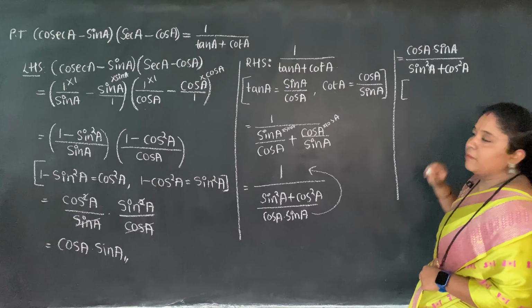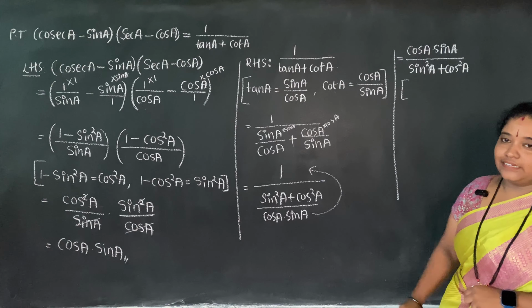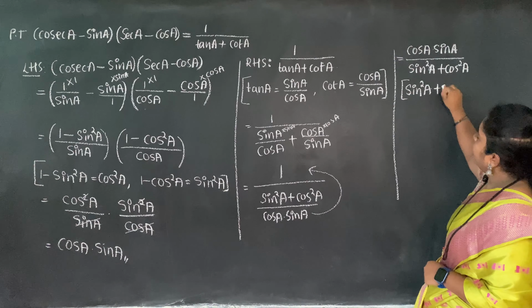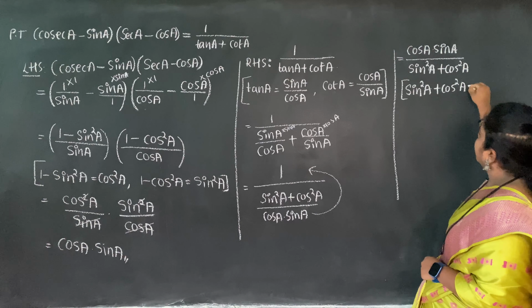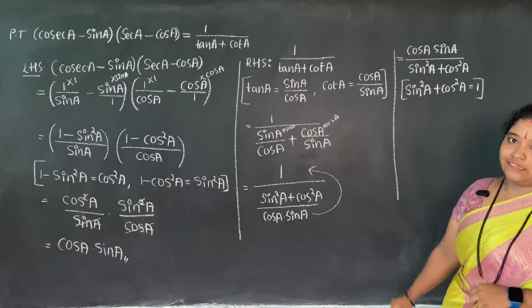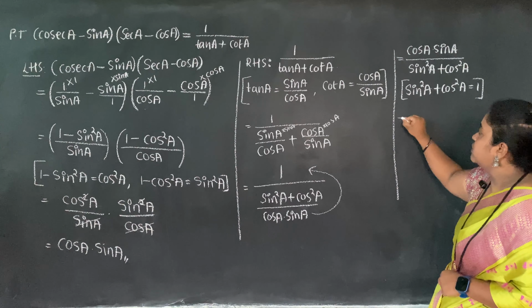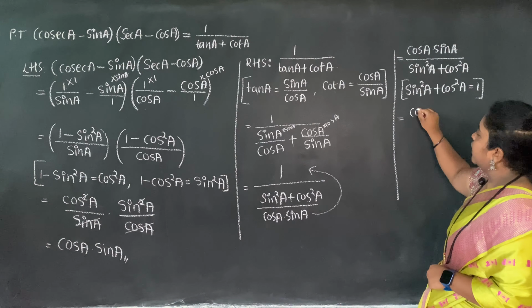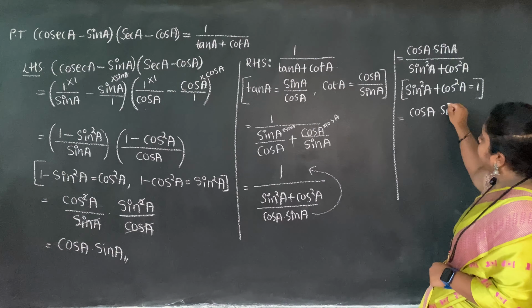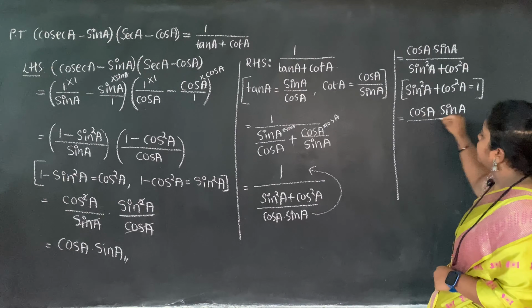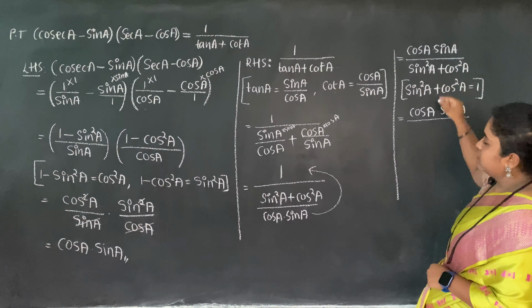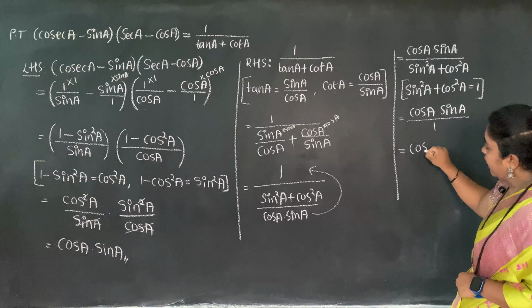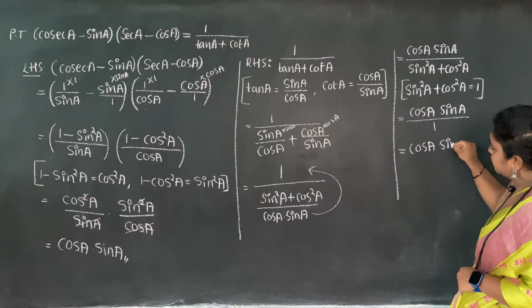Okay, do you remember the trigonometric identity? Yes or no? Which is the trigonometric identity I have to use? Sine square A plus cos square A is equal to 1. This is the trigonometric identity that I can use here. So if I substitute 1 in place of this, what am I going to get? Cos A into sine A whole divided by 1. This is nothing but cos A into sine A.